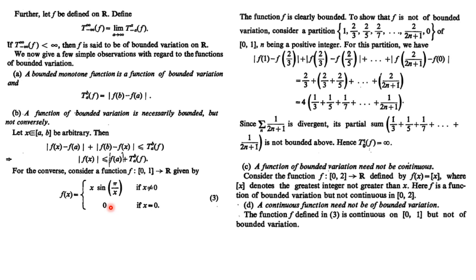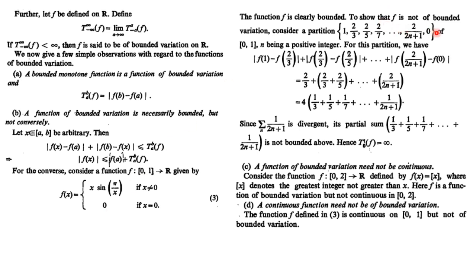Now clearly this function is bounded. Why is this bounded? We know that the sine function is bounded and our x is also lying in the interval [0, 1]. So therefore this is also bounded, right? So this is a bounded function, but now we will show that this function is not of bounded variation.